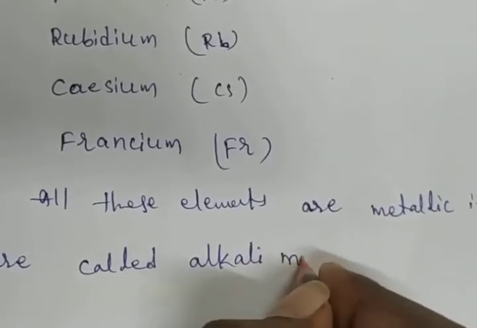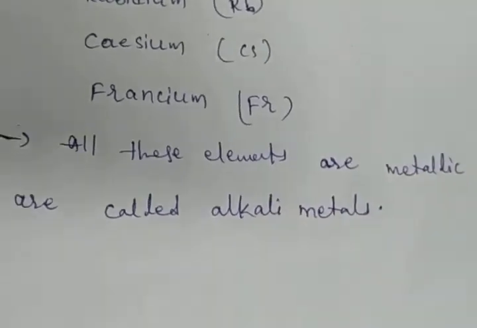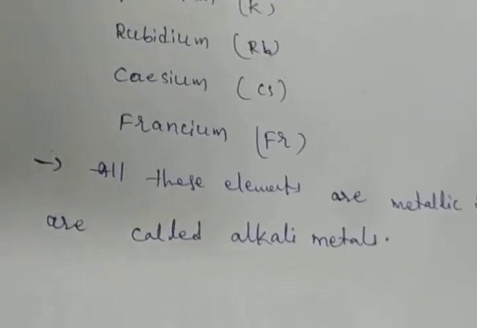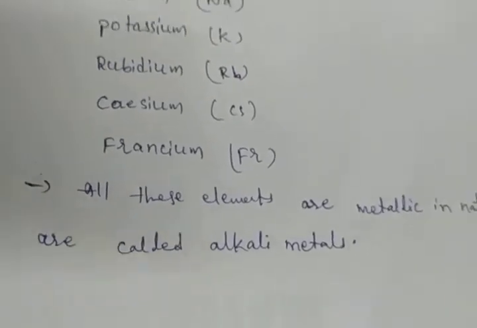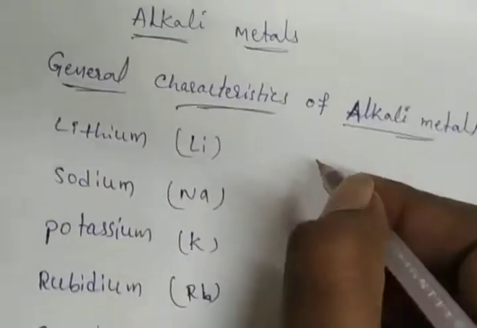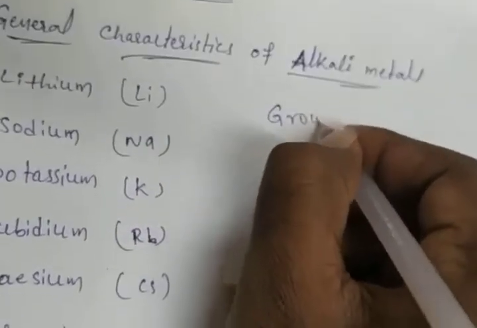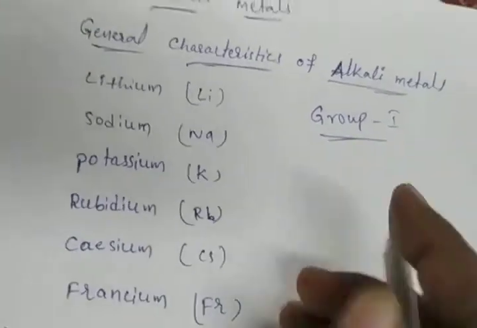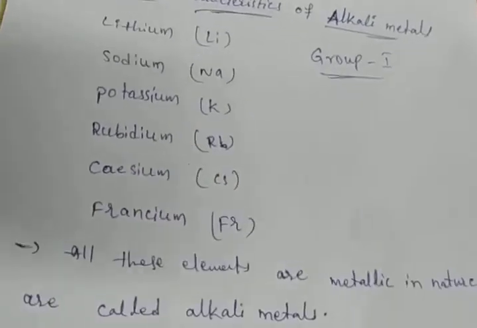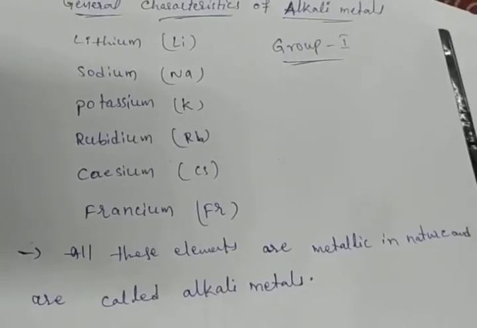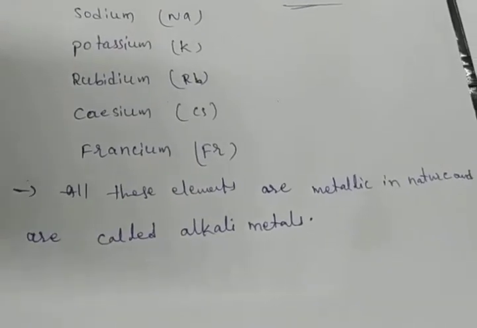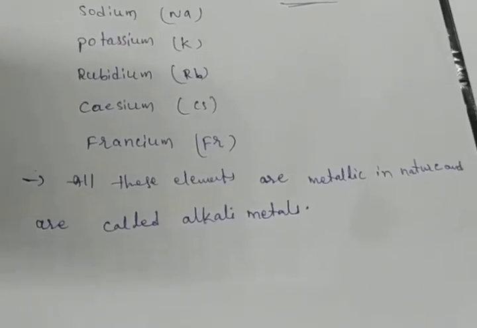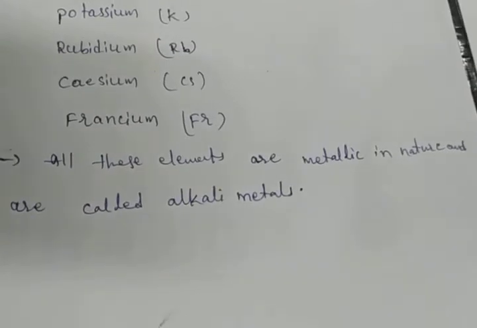These are the first A group elements, group 1 elements in the periodic table: lithium, sodium, potassium, rubidium, cesium, francium. All these elements are metallic in nature and are called alkali metals.